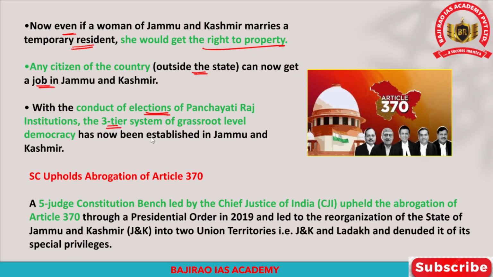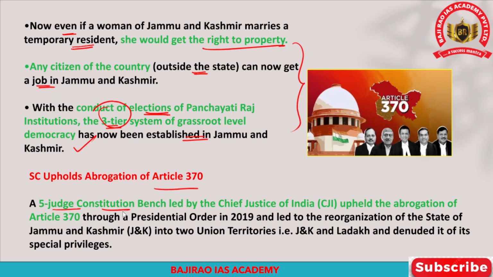And now this three-tier system of grassroots democracy has been established in the state of Jammu and Kashmir after the abrogation of Article 370, and these are some changes that are brought into effect after the abrogation of Article 370. Now recently a petition was filed in the Supreme Court. So the petition has been claiming that abrogation of Article 370 is unconstitutional. However, the Supreme Court has constituted a 5-judge constitution bench to decide on this petition.